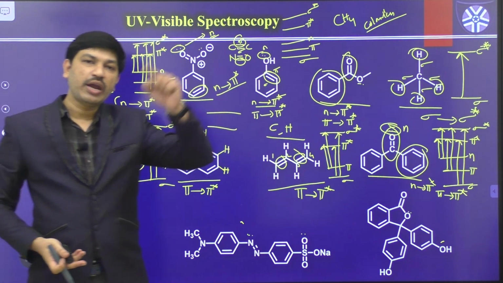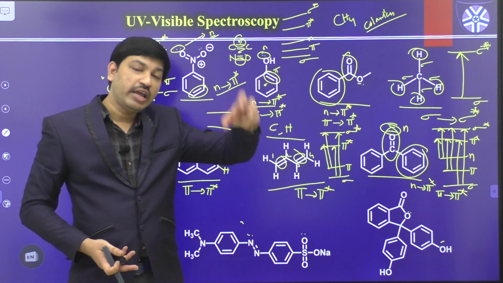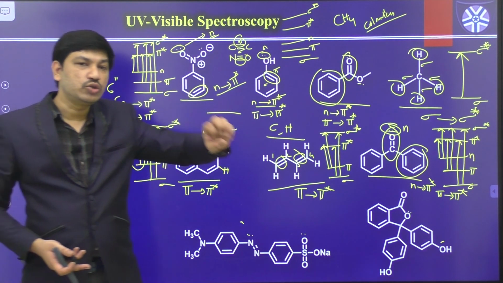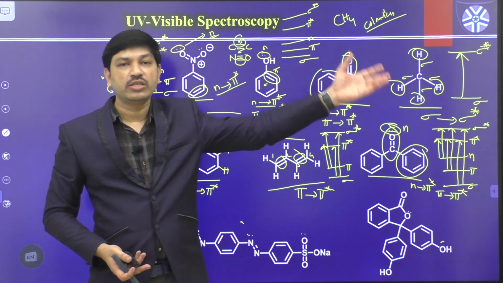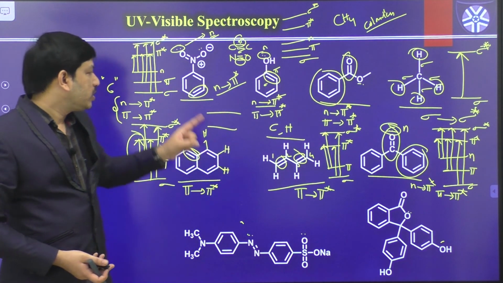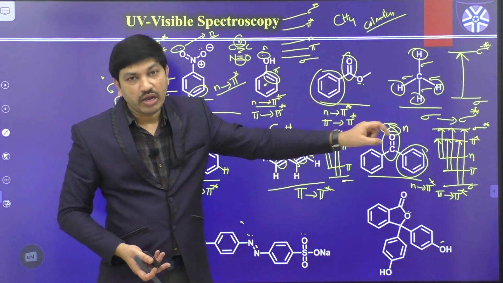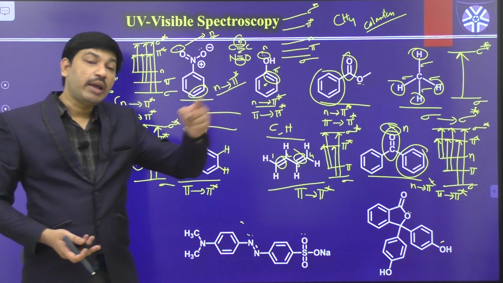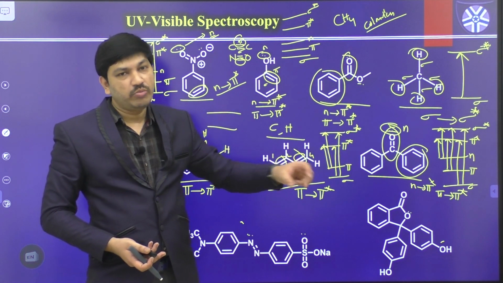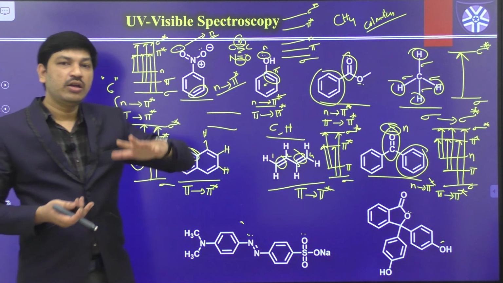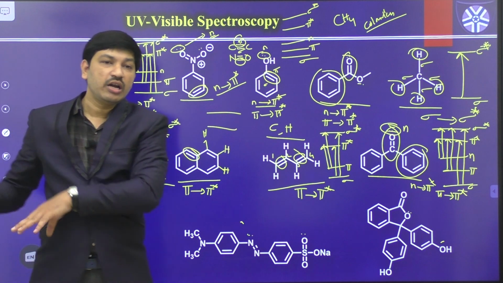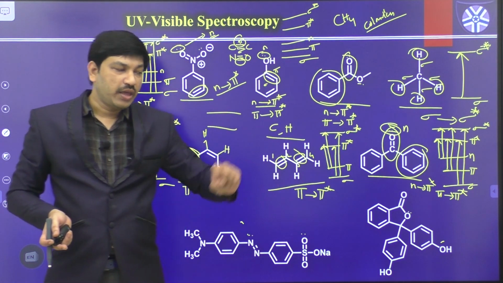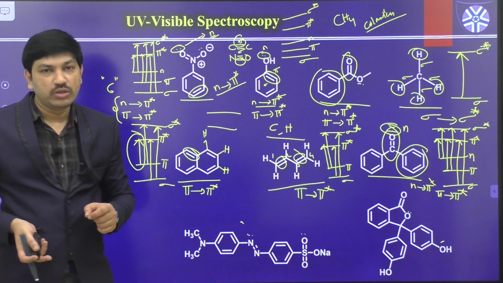The same type of n to pi star transition absorbs different wavelengths, sometimes 220, in other cases 250, in other cases 380, in other cases 420. So depending on the type of molecule, the same transition absorbs different radiation, because the energy gap between the electronic levels in one molecule is entirely different from the levels in another molecule.